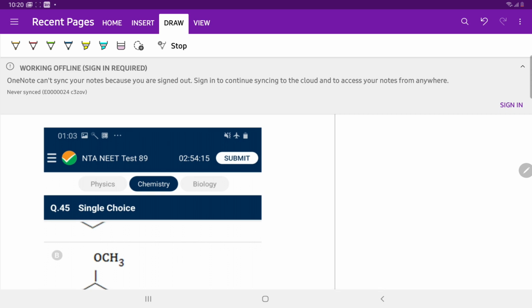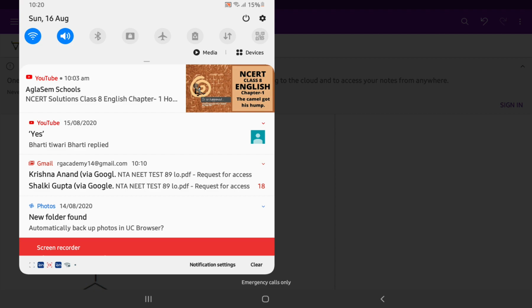So this will complete the NT-NEET Abhyas test 89. I think you can get 150 plus as a good score in this paper. It is a moderate difficulty level paper.